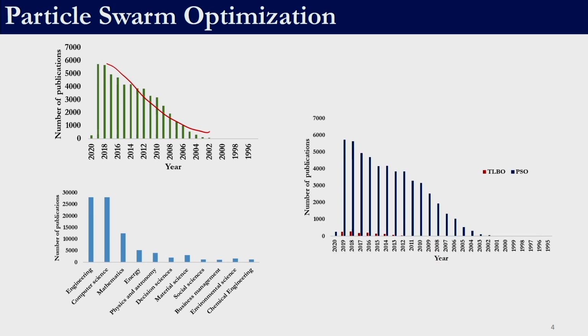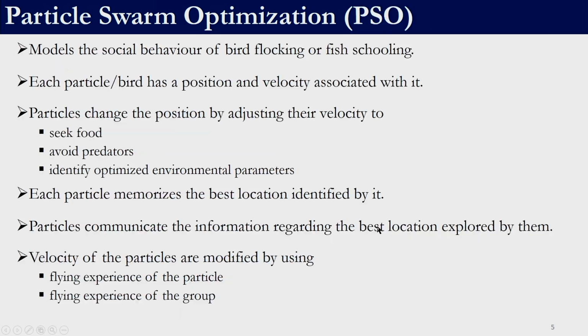As we can see, particle swarm optimization has been used in engineering, computer science, decision sciences and also in social sciences. This plot shows the comparison between TLBO and PSO. Obviously it is unfair to compare, given that TLBO has been recently proposed, whereas particle swarm optimization was proposed way back in 95, but still we can see that people have started to use TLBO, as can be seen over here.